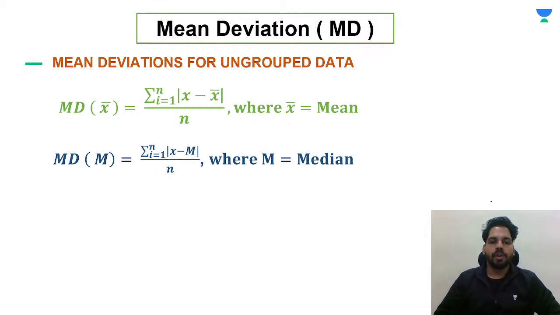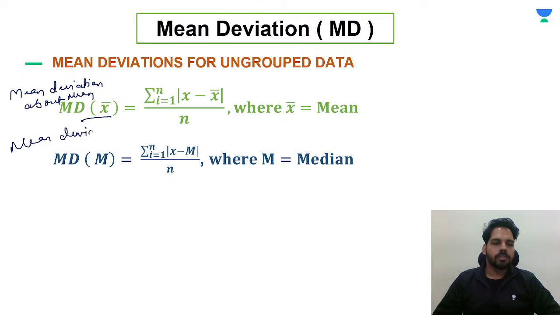So mean deviation, first of all, for ungrouped data. The formula is about mean deviation about mean. First of all, we are having mean deviation about mean, and here we are having mean deviation about median. Understand? So we are having these two options, okay.